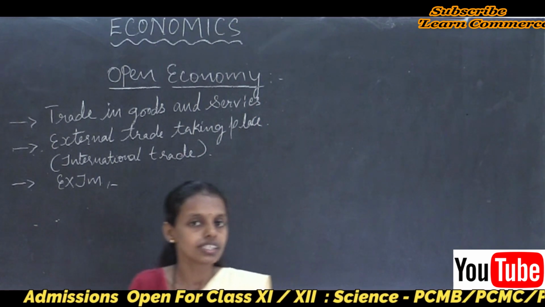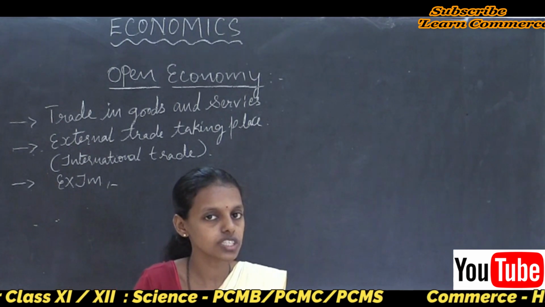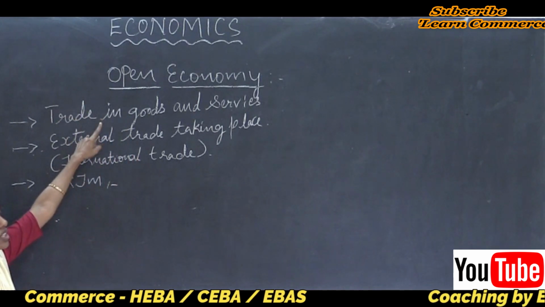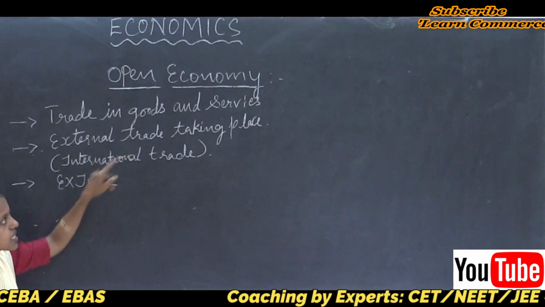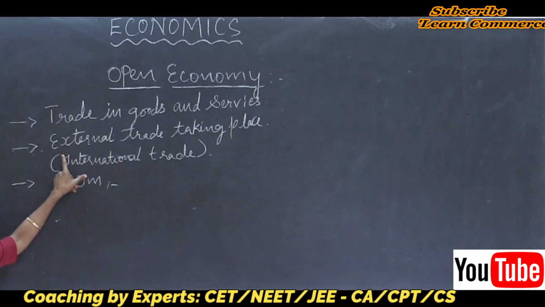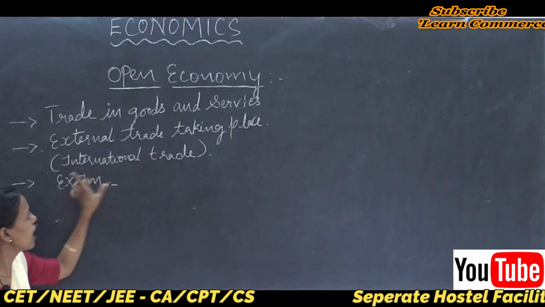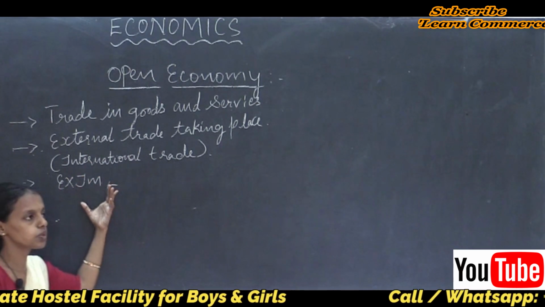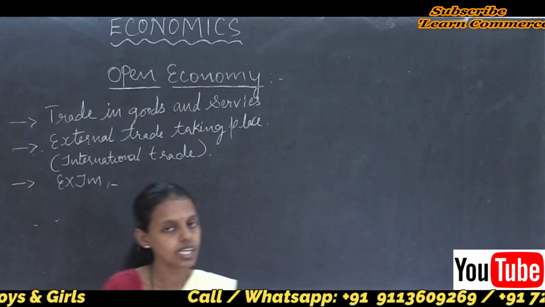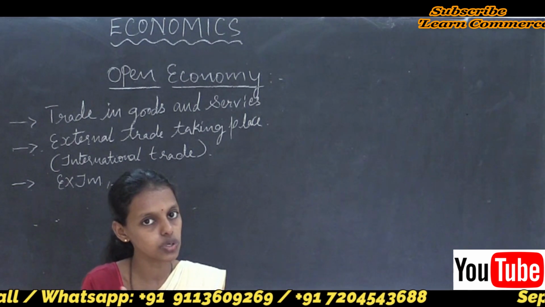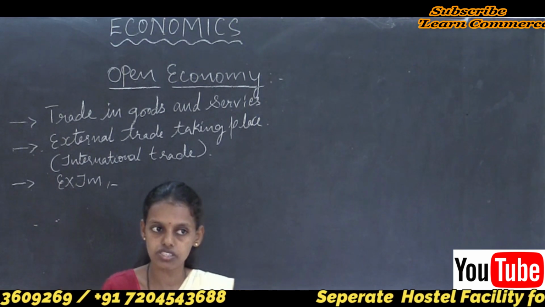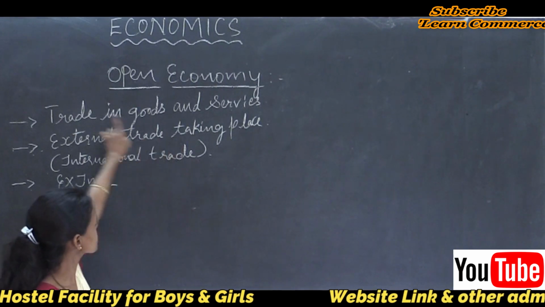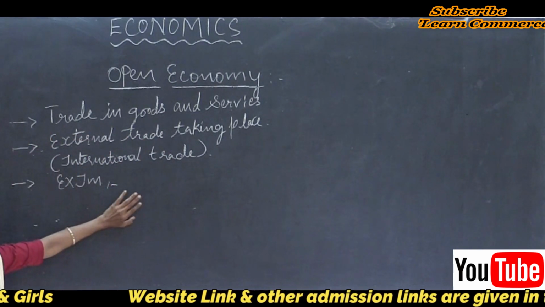The name itself says the trade is open to all, the country is open to all to trade in goods and services. Thus open economy is the economy where trade in goods and services takes place, there is external trade, and there is even government intervention, with export and import taking place in the economy. Even financial assets are exchanged between the countries. So this is just the meaning of open economy.